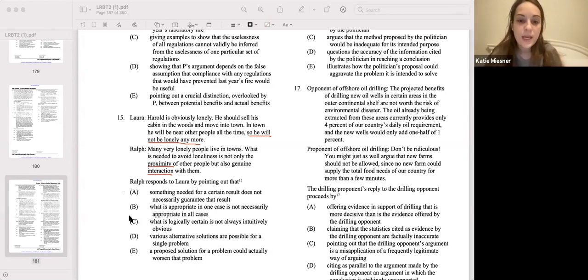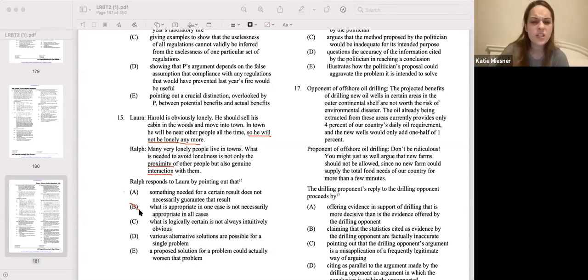B, what is appropriate in one case is not necessarily appropriate in all cases. Again, Ralph isn't saying that. Ralph isn't saying that just because Harold won't be lonely, no one else will be lonely, or just because other people have moved to town and are happy, that doesn't mean Harold would be happy if he moved into town, or not happy, but less lonely. Ralph's just saying that Harold's missing an important ingredient in order to not be lonely. So B's not our answer.